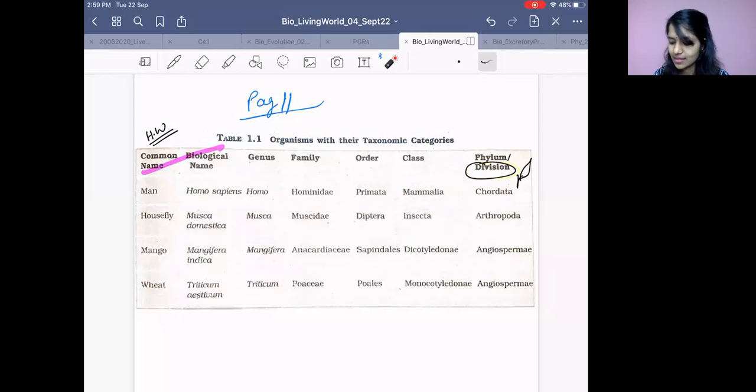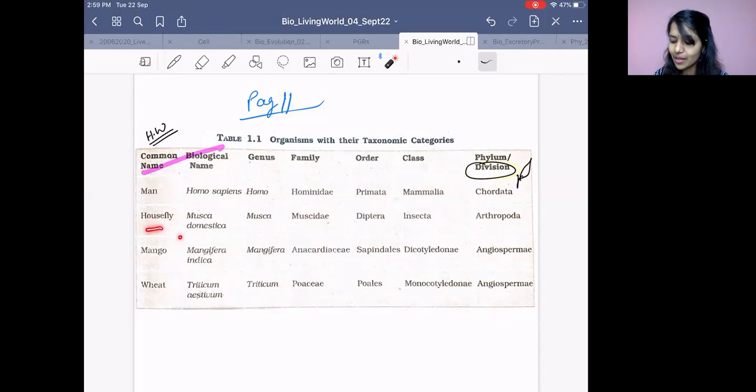Very easy it is. Homo is the genus. Sapiens, that is the species. Hominidae is the family. I had told you, animal family ends with dae. Hominidae. Order is what? Primata. We are primates. Class, we are mammal. And then phylum, we are chordata.